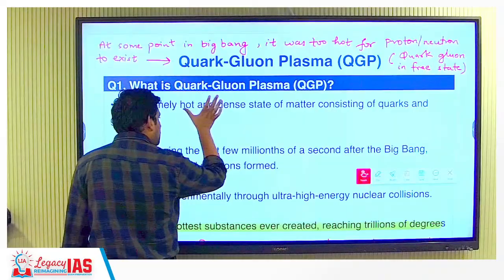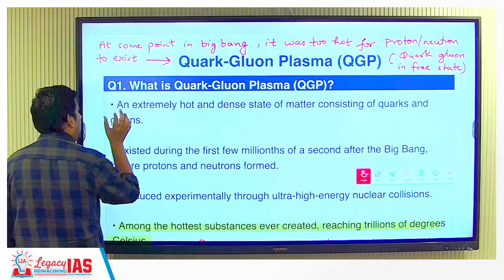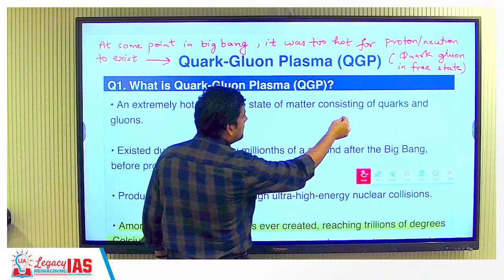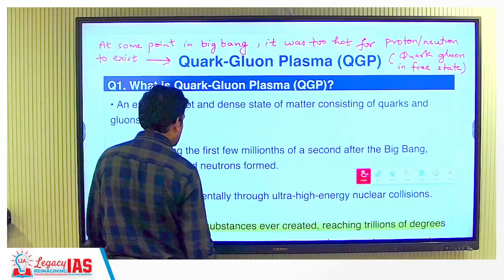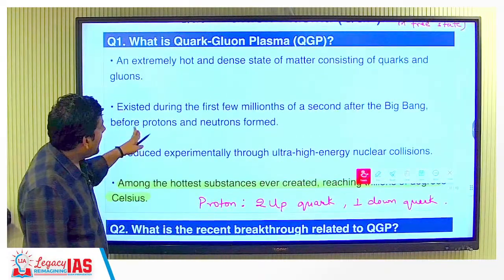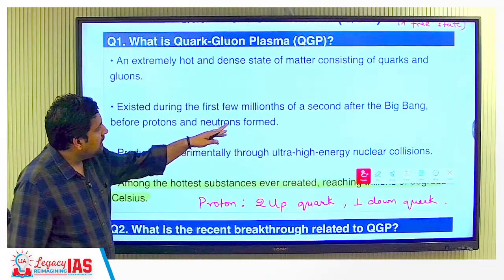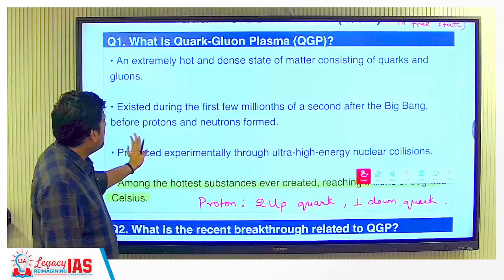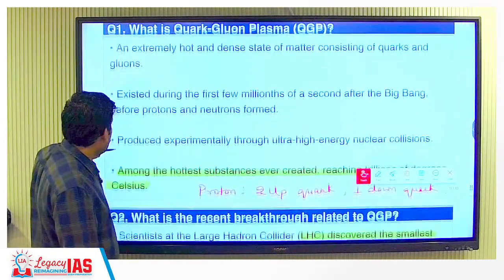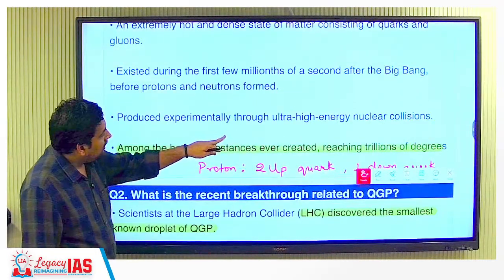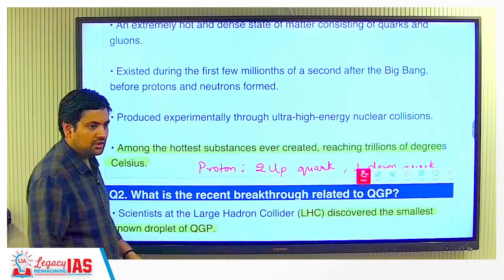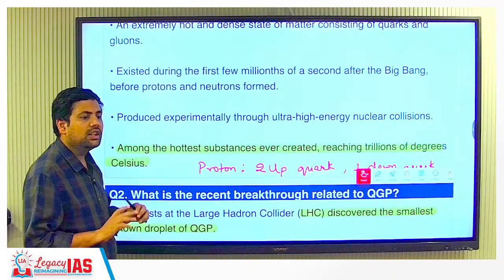This is QGP. An extremely hot and dense state of matter consisting of quarks and gluons, existing during the first few millionths of a second after the Big Bang, before protons and neutrons formed. Then produced experimentally through ultra high energy nuclear collisions. So this they have made in certain kinds of labs.